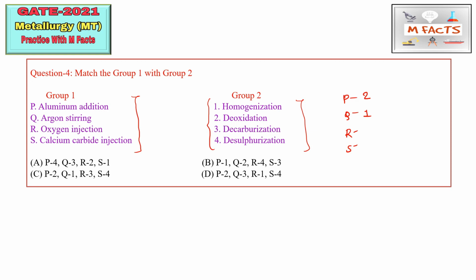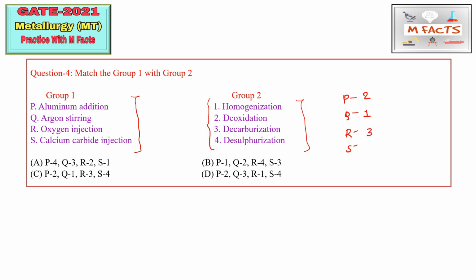And the third one is oxygen injection. Oxygen injection is basically done for the decarbonization purpose, so that carbon will react with this oxygen and produce CO2 and CO gas, and that will leave the steel. So this oxygen injection is done for decarbonization. So R we can match with 3.